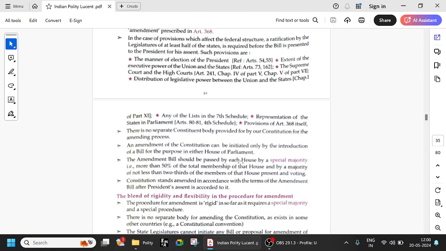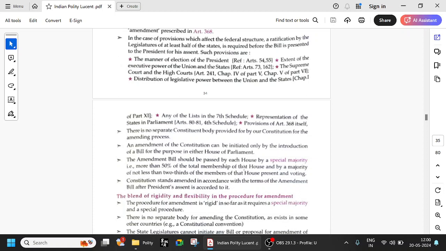And the amendment bill should be passed by each house by a special majority, that is more than 50% of the total membership of the house, and by a majority of not less than 2/3 of the members of that house present in voting. So this is what is called a special majority. Simple majority is simple majority. If there are 100 people in the house, 51 is simple majority. But what is special majority is